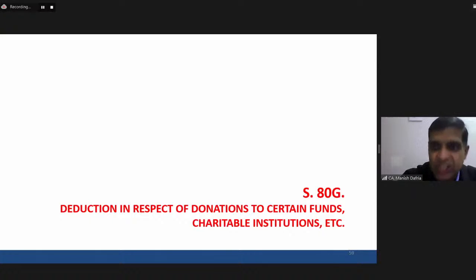Section 80G, deduction in respect of donations. Along with 80C and 80D, probably 80G is another section which is widely used. Practically speaking, a number of assessees avail this particular deduction under section 80G. Okay, so this is a deduction with respect to donations.